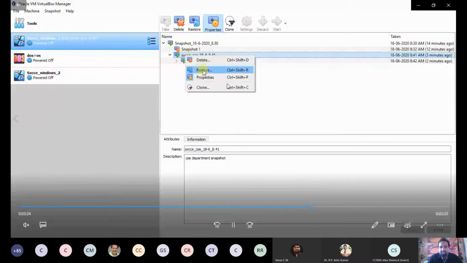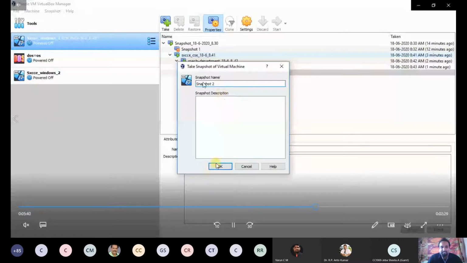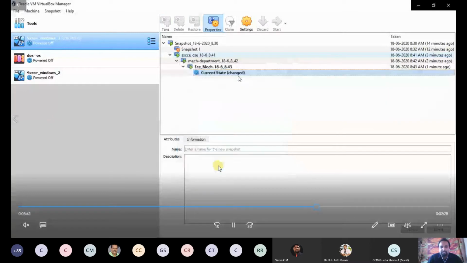It will ask for restore, and here also you can give the name. I am going with the default. Now this particular snapshot will be restored.